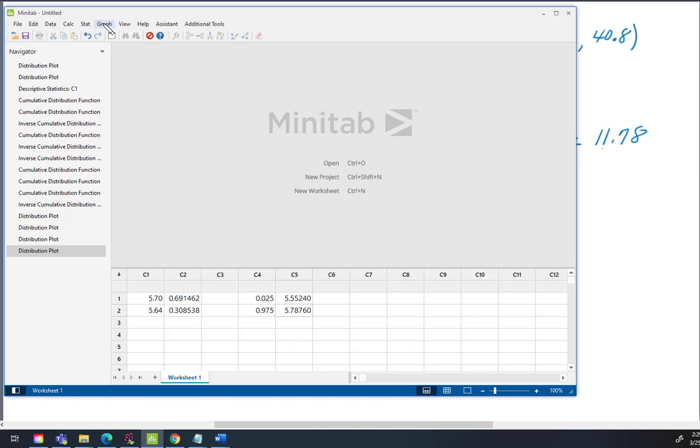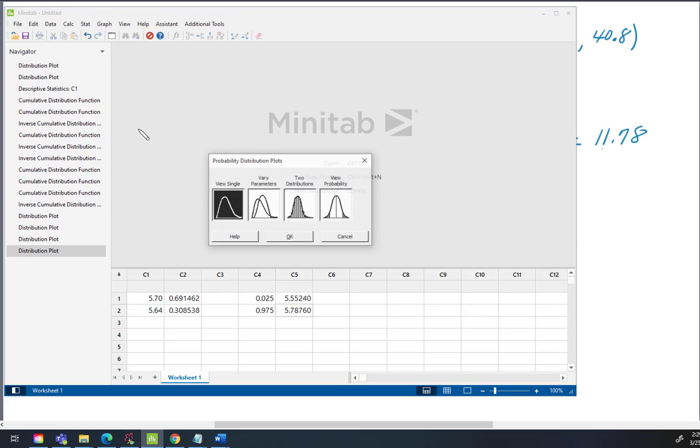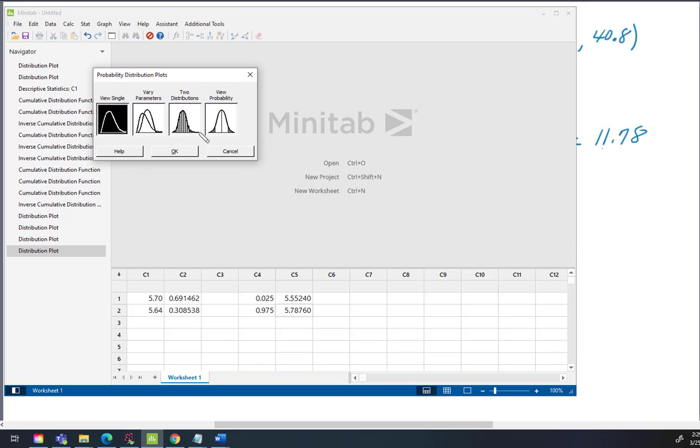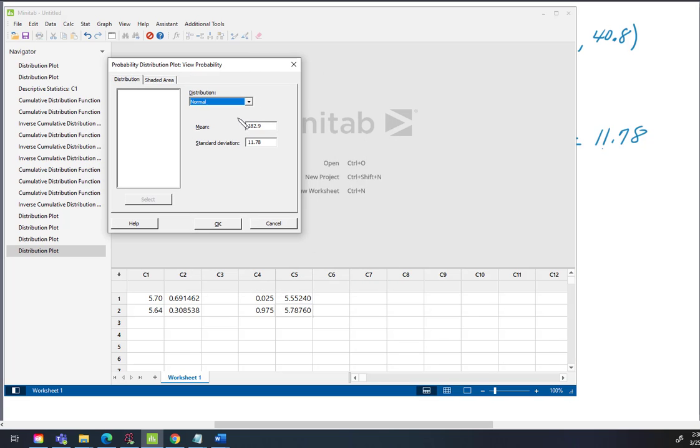So I'm going to go to Graph, Probability Distribution Plot, and there's a couple things I've got to feed in here. I want to view the probability, so I'll take that fourth icon and say OK. And now, what is my distribution? It's normal. What's the mean of my distribution?